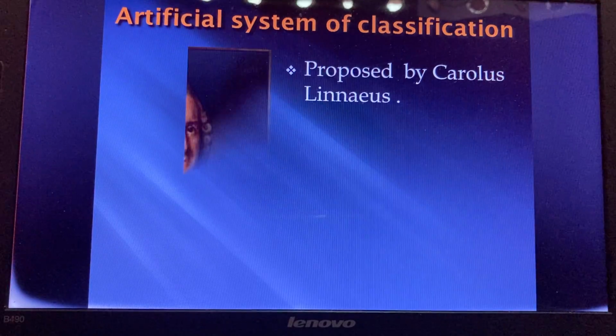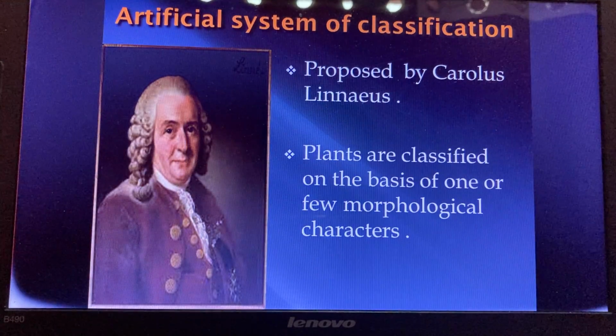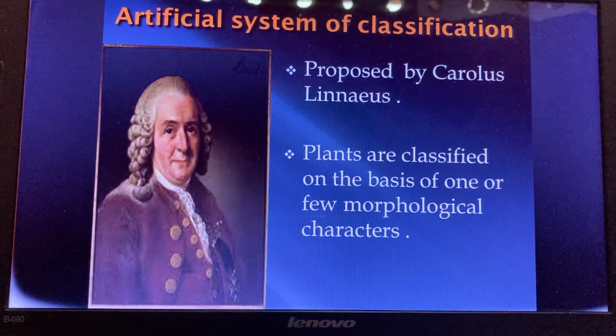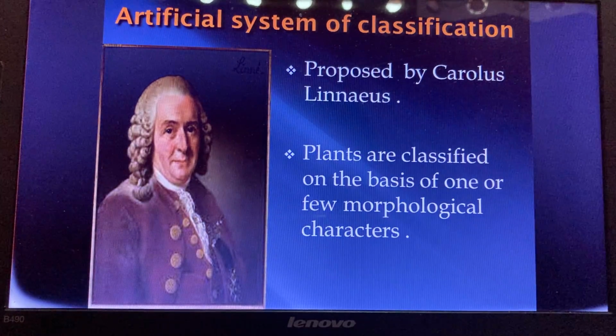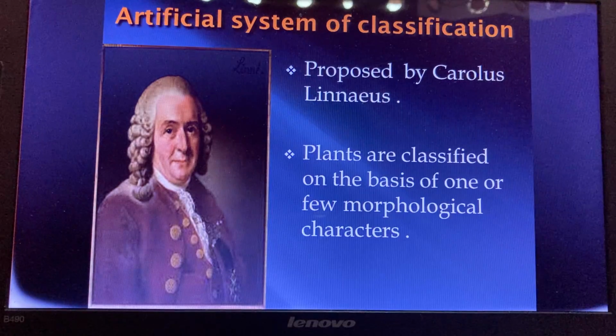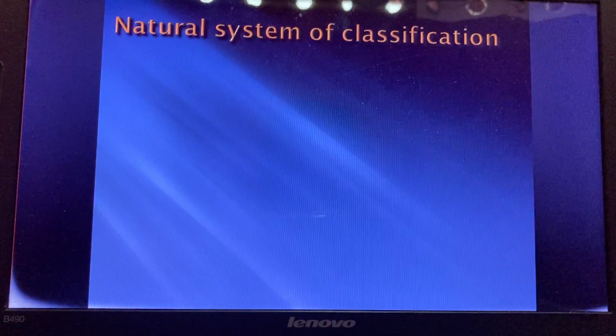It was proposed by Carl Linnaeus. Already you know that Carl Linnaeus is the father of modern taxonomy. Plants are classified on the basis of one or a few morphological characters. Morphological characters means external characters.